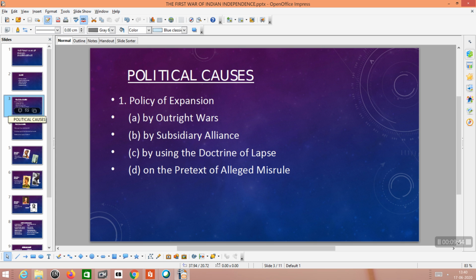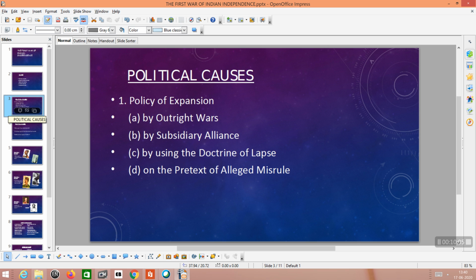That was the subsidiary alliance. And the next one was the doctrine of lapse. What do you mean by this policy? Who introduced it? The doctrine of lapse was introduced by Lord Dalhousie.